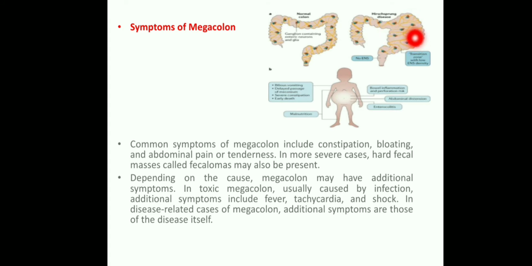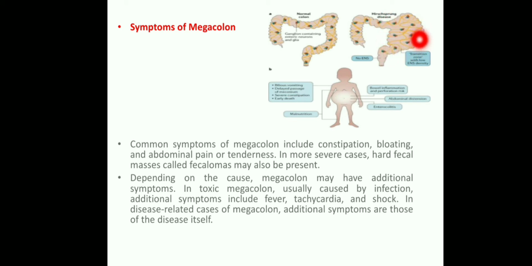So once the muscle layer is absent, whatever fecal matter is dumped here is simply bulging. There is no peristaltic movement here. Whatever fecal matter comes here will be collected, so it is called megacolon, or Hirschsprung disease.